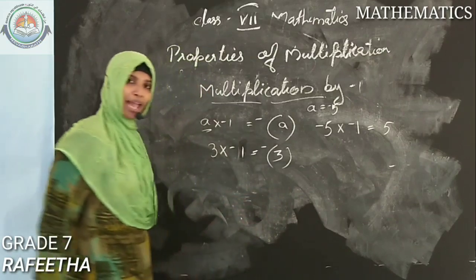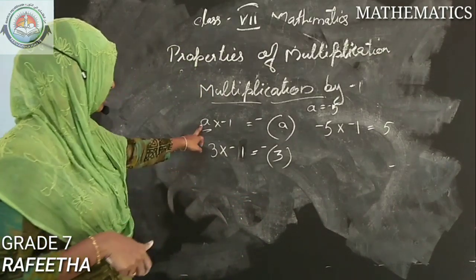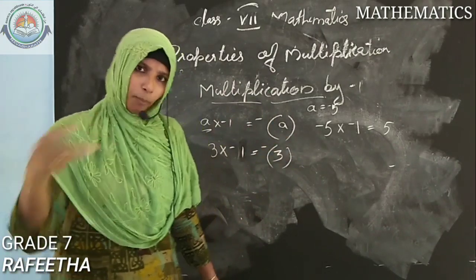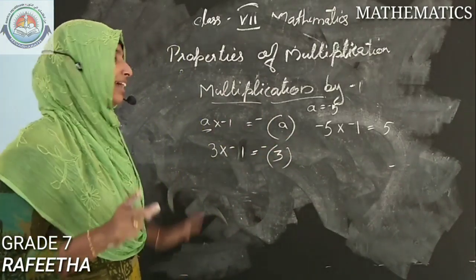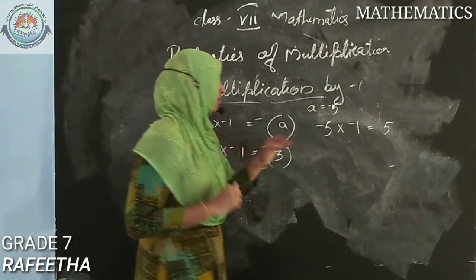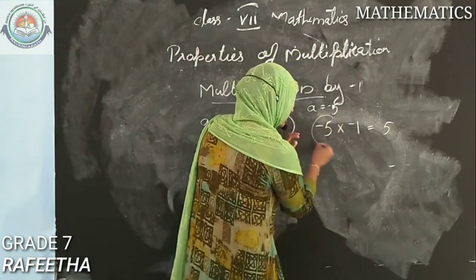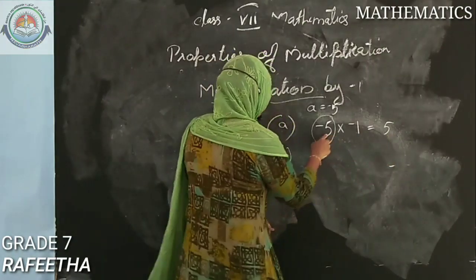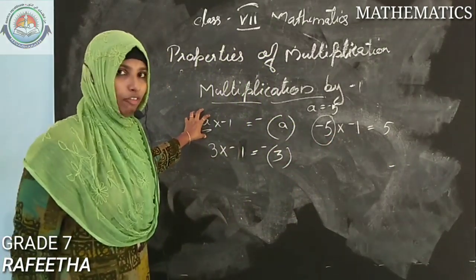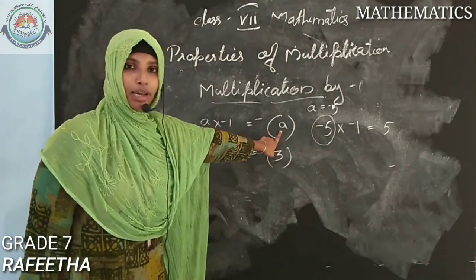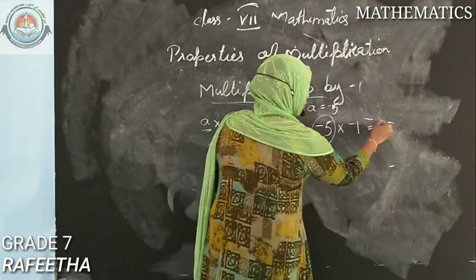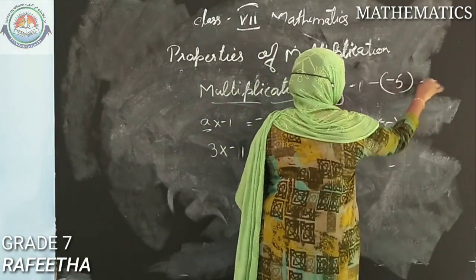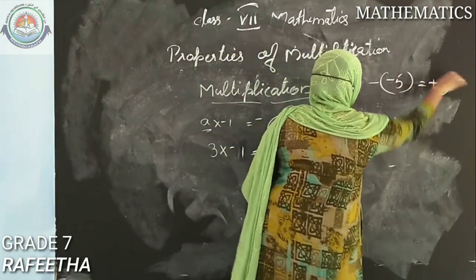You said just now that whatever integer we give, we get minus of that integer. Obviously you will think, is it so? Yes, that is what we are going to solve now. I have given minus 5 here and got 5 here. But one condition was there: whatever number we give here, we get minus of that number. That is minus of minus 5. You know, minus of minus 5 is positive 5.